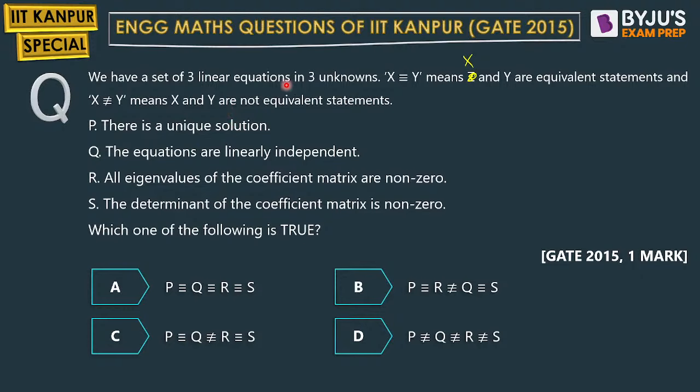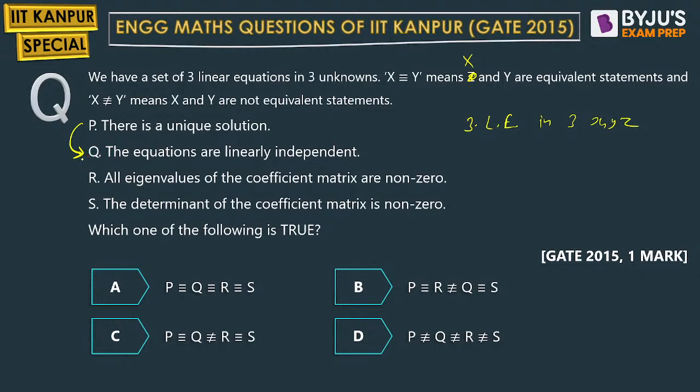Three linear equations in three unknowns. Okay. So students, if there is a unique solution, the equations are linearly independent. Yes, because one equation cannot be converted into another. So these two are equivalent. When there is a unique solution, one equation cannot be converted to another equation.